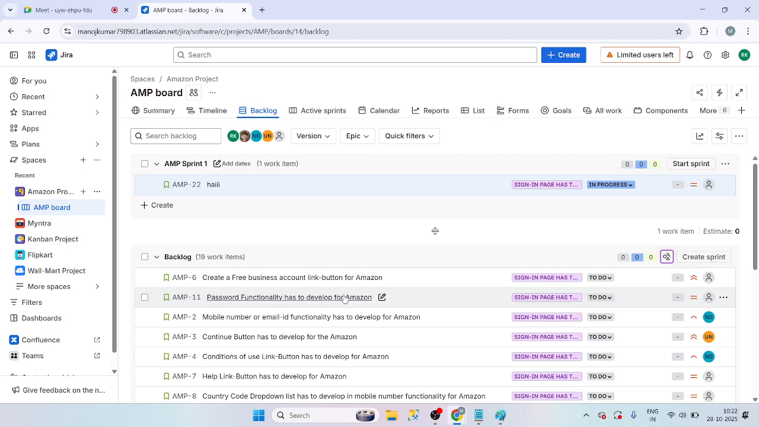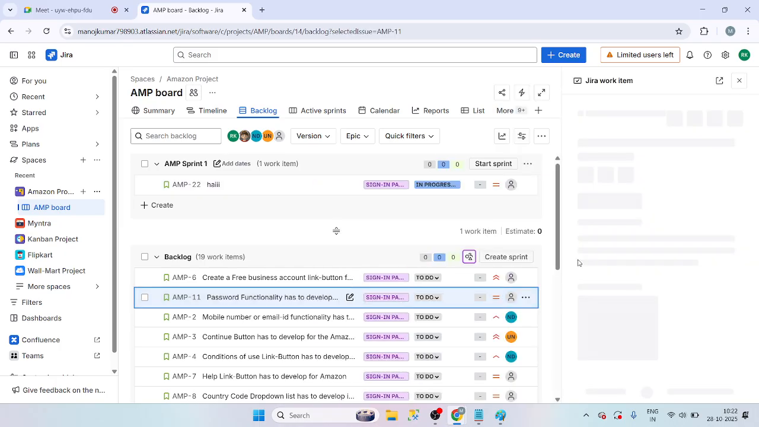Just see here: AMP11 password functionality has to be developed for Amazon. Okay, I understood. What is the description about this? What is the acceptance criteria? Then I have to check under the ticket. Am I right or wrong?